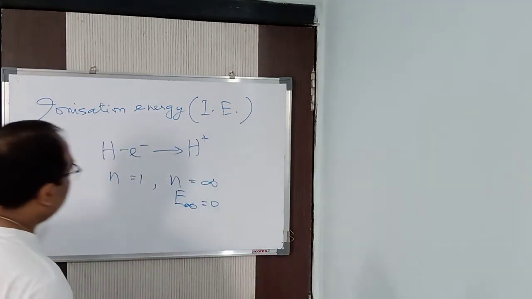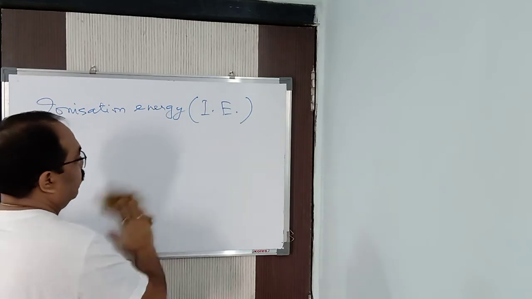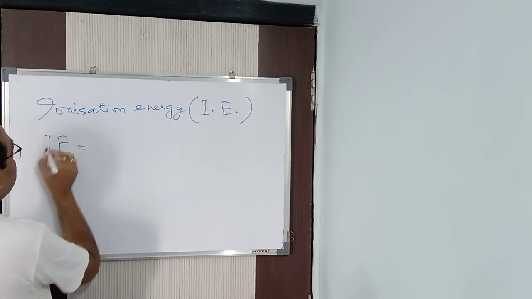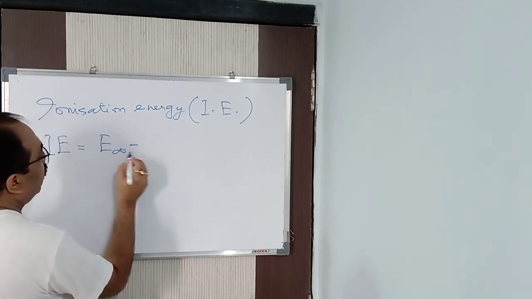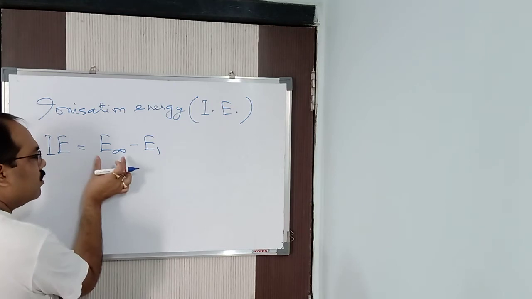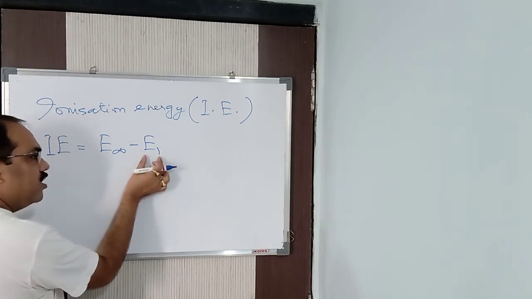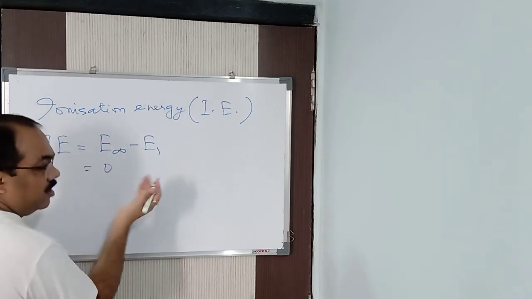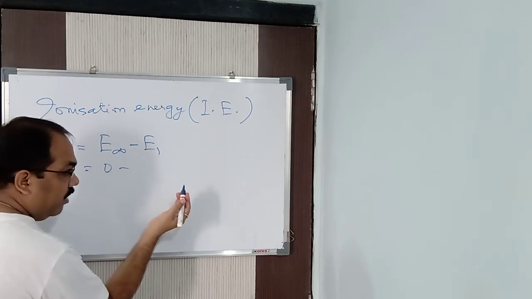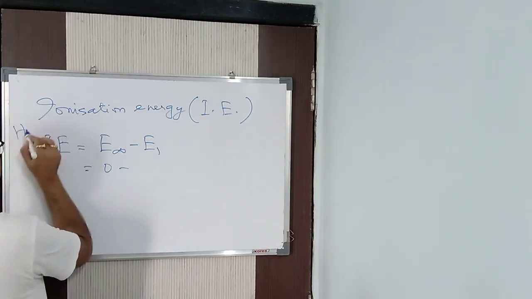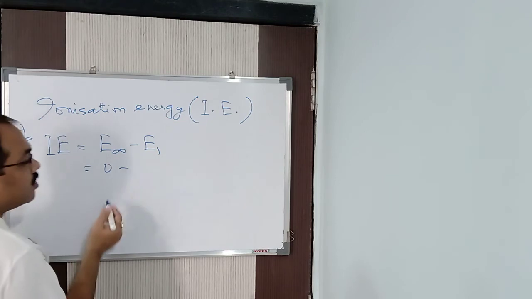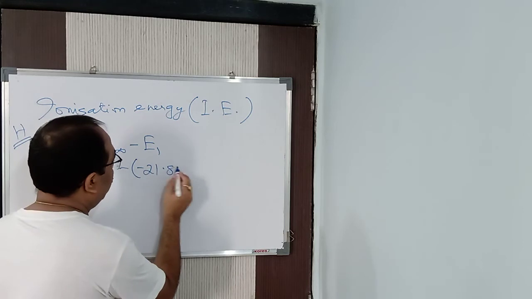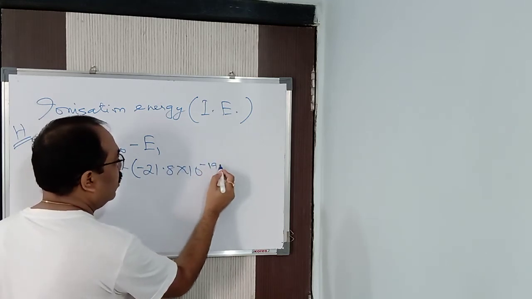Now we will see the value for the ionization energy. Ionization energy is E infinity minus E1, isn't it? Because the electron is gaining energy in the ground state and goes to the outermost shell. E infinity, just now I studied, is 0. And E1 I have already studied for hydrogen gas. What is E1? In terms of joules, it is minus 21.8 into 10 to the power minus 19 joules per atom.